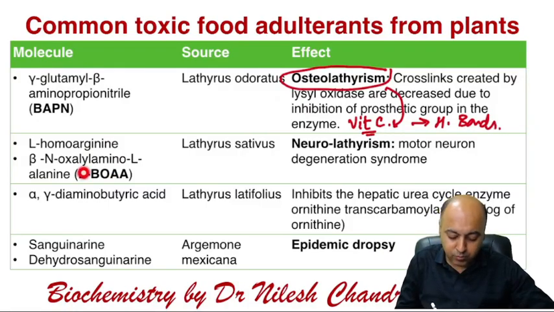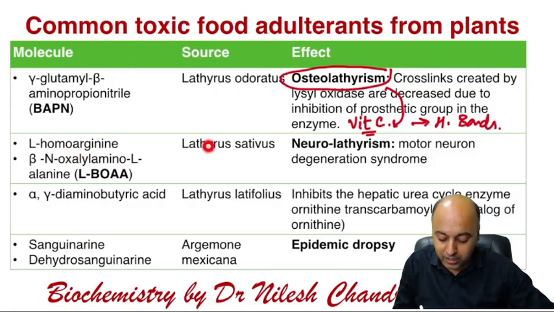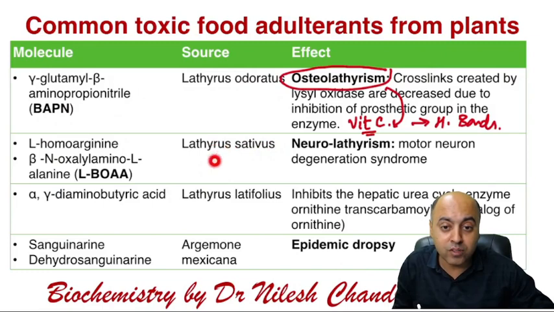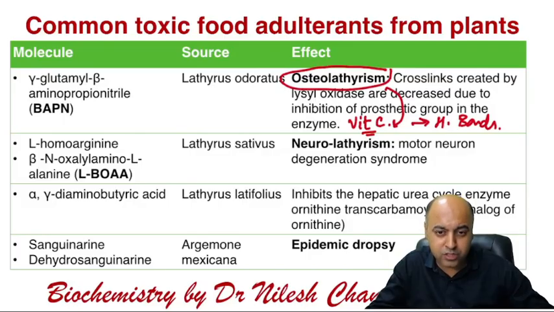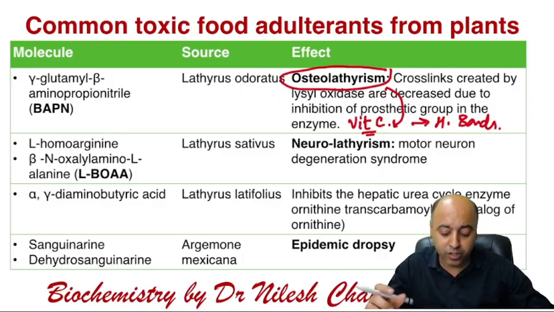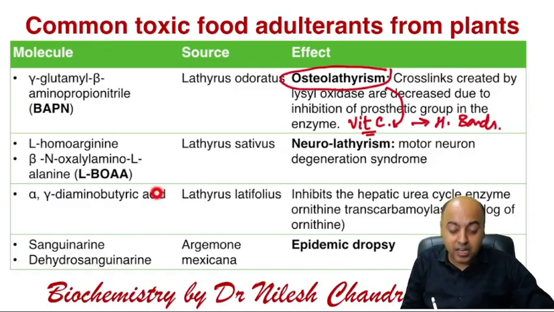Second is the BOA, beta oxalyl amino alanine, and the second molecule is homoarginine. Both of them obtained from Lathyrus sativus. They cause the neurolathyrism, which mimics the motor neuron degeneration syndrome. More commonly, it is the upper motor neuron degeneration syndrome, which is mimicked. So there will be paresis, and there will be loss of mass of the gluteal muscle due to loss of the tone. Then you also have the diaminobutyric acid.